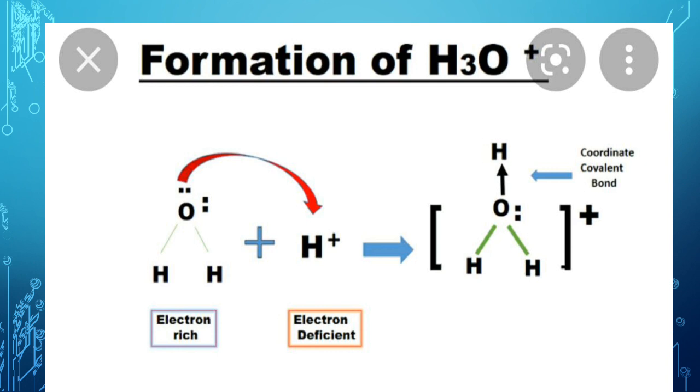Again the square bracket is having the positive sign because the charged species is involved on the reactant side, right. So that is the formation of the hydronium ion. Water is acting as a Lewis base, and hydrogen ion is acting as the Lewis acid.